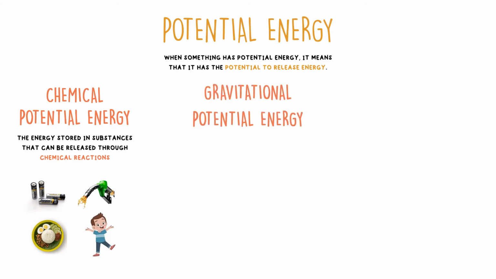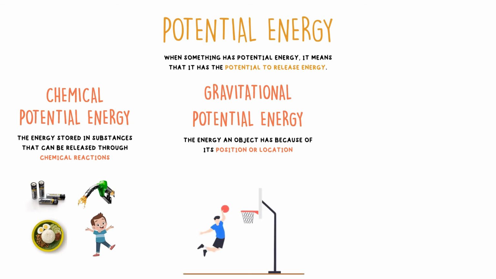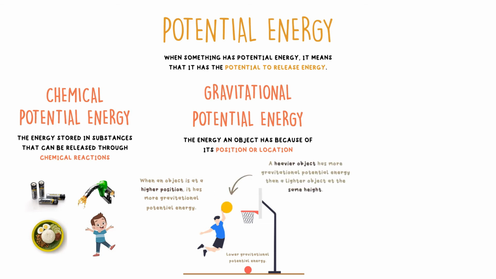Next is gravitational potential energy. This is the energy an object has because of its position or location. For example, this ball has gravitational potential energy because of its position. When an object is at a higher position, it has more gravitational potential energy than when it is at a lower position. You also need to know that a heavier object has more gravitational potential energy than a lighter object at the same height.